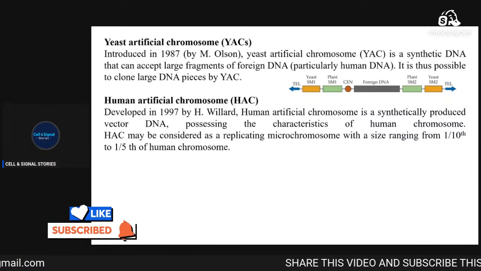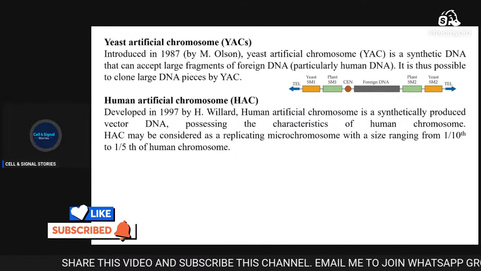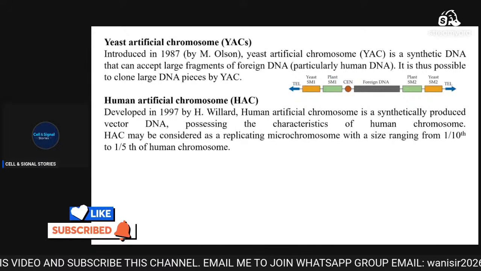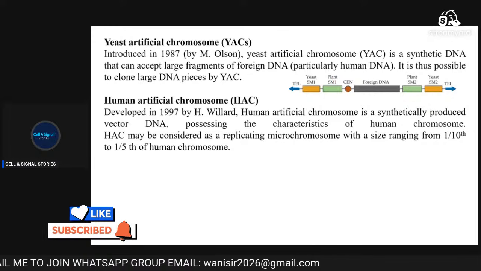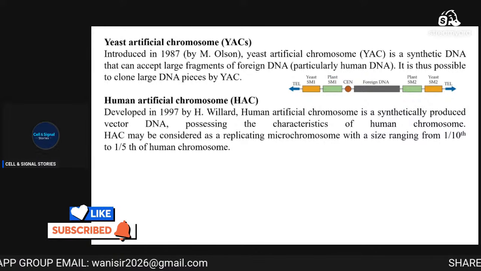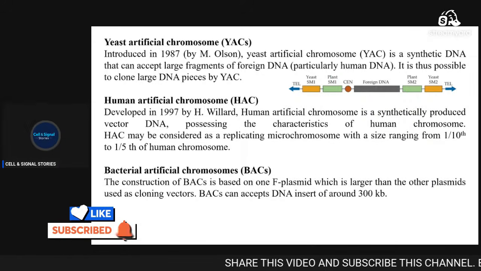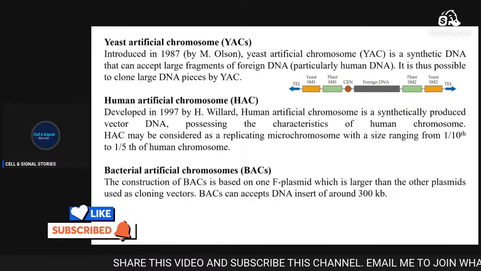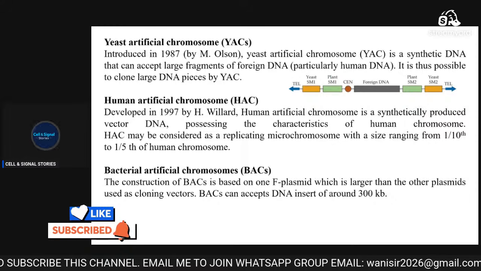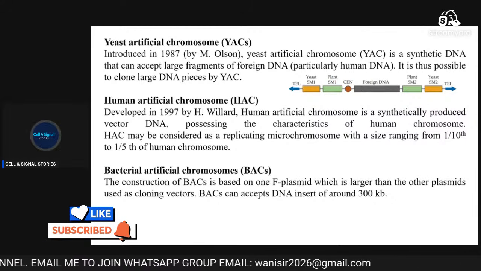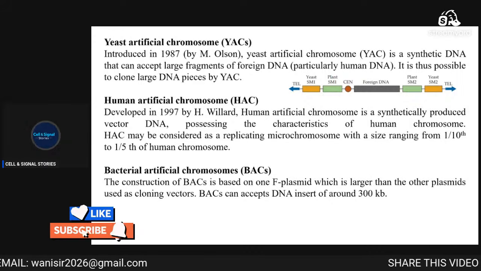And in these questions you need to remember that HAC, which is the human artificial chromosome, can be used for gene therapy purposes. So this is very important for you, and it's very important to understand the purpose of this HAC. Now, going further, there is another one, the bacterial artificial chromosome that we discussed earlier. The bacterial artificial chromosome carries a fragment of 300 kbs, and it is based on the F plasmid, which is larger than the other plasmids, used as a cloning vector, and it can accept a DNA insert of 300 kbs.